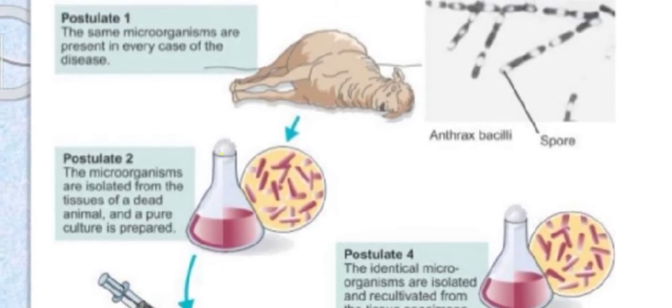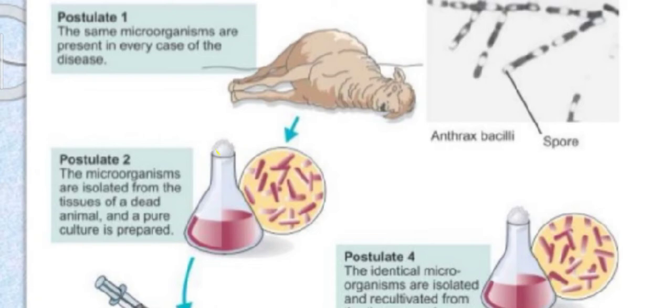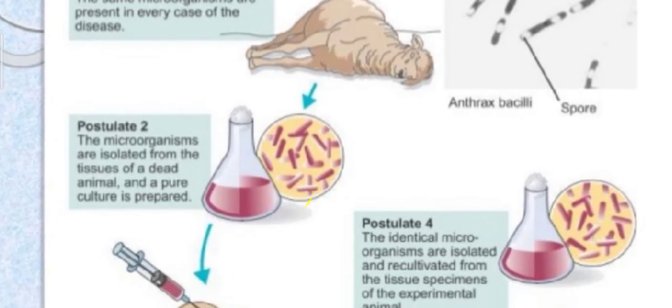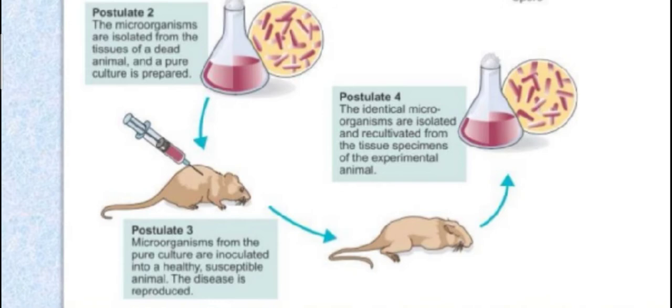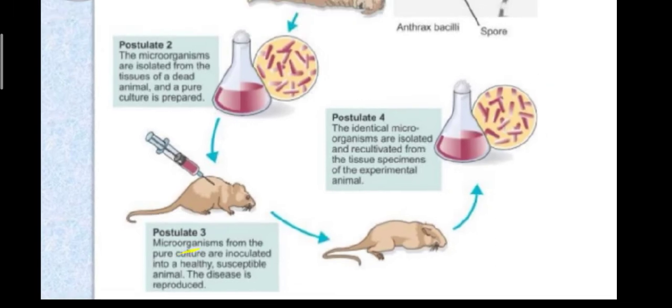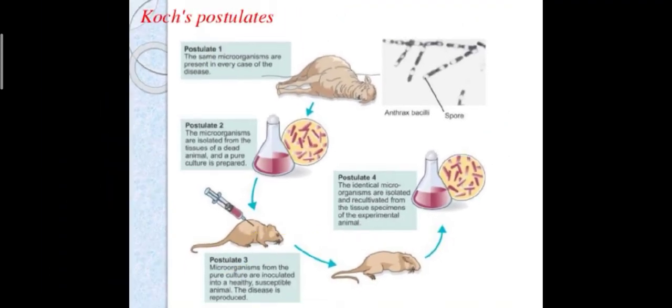The same microorganisms are present in every case of disease. Because of the specific microorganism, the particular animal has died, and he demonstrated and proved that process. He isolated microorganisms from the tissues of a dead animal, and a pure culture was prepared. That pure culture was injected into a healthy, susceptible animal. The disease is produced, and then the animal has died.